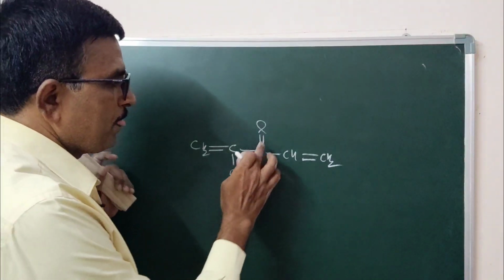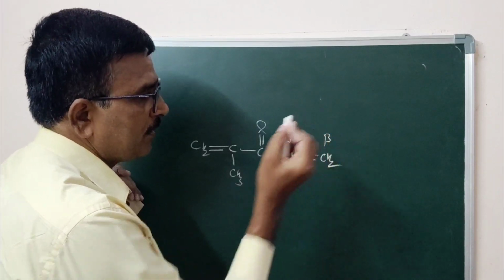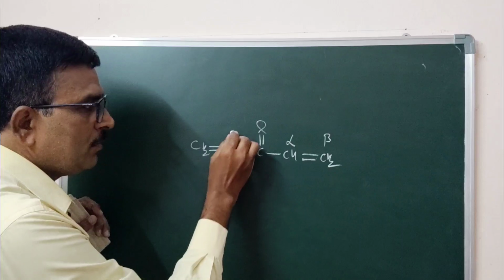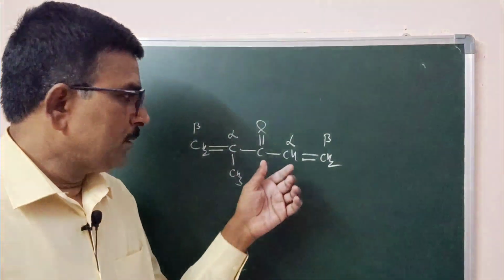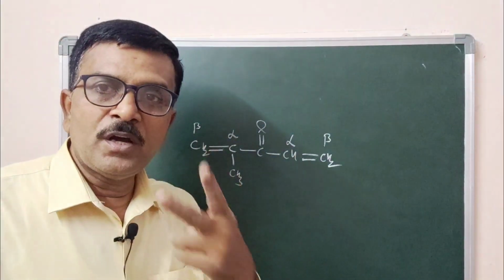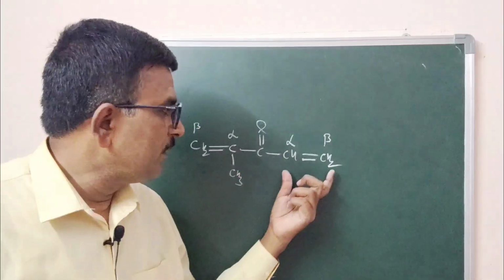Now you can see with respect to C double bond O, this is the alpha carbon, this is the beta carbon. On this side with respect to C double bond O, this is the alpha carbon, this is the beta carbon. Within the same molecule there are two conjugated systems. This is one conjugated system, this is another.